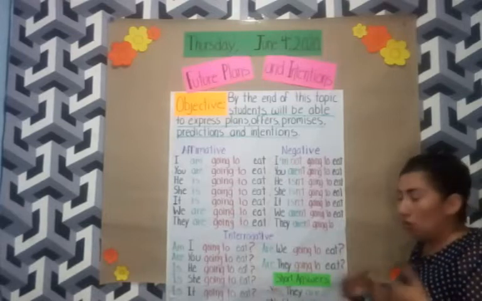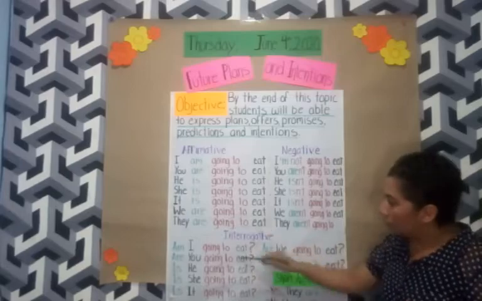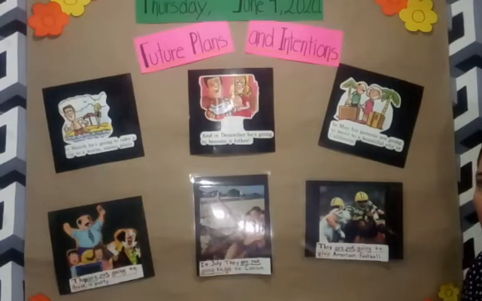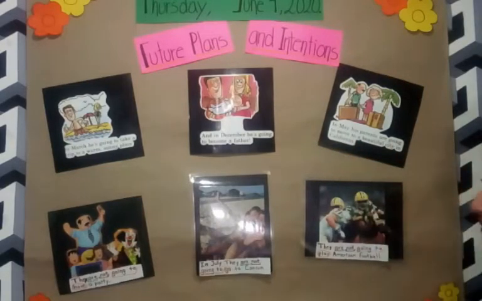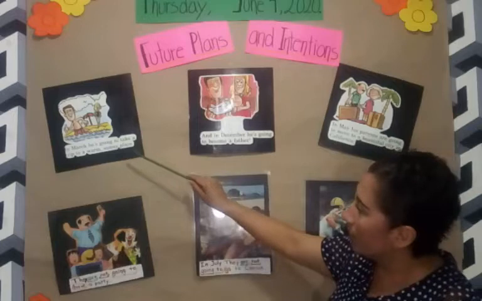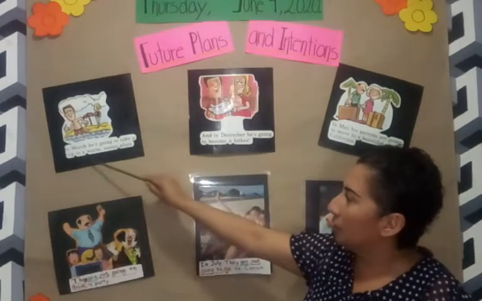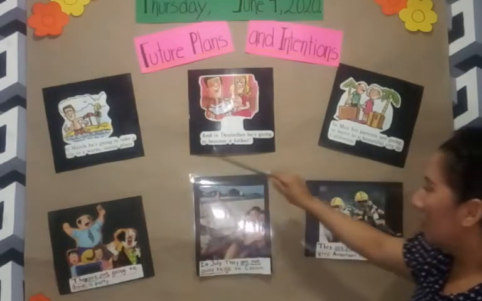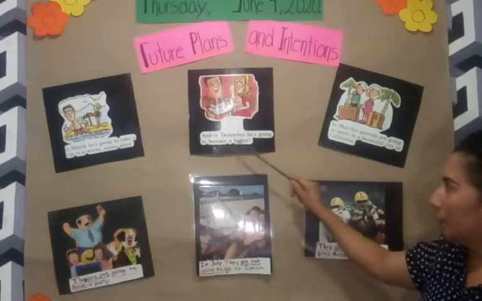These are all the short answers that we can use for interrogative form. Now we have some examples where we have the future plans and intentions. In this case, the first example that we have: in March, he's going to take a trip to a warm, sunny place. We have a plan here.